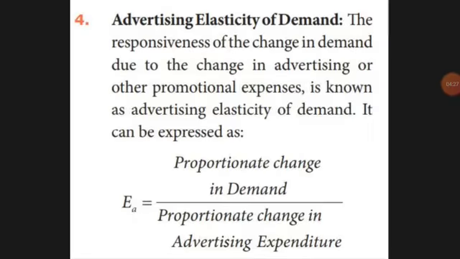Next, advertisement. Seeing a costly advertisement, people will start buying. If something comes with an attractive advertisement, people will tend to buy it. The formula is proportionate change in the demand divided by proportionate change in the advertisement expenditure.